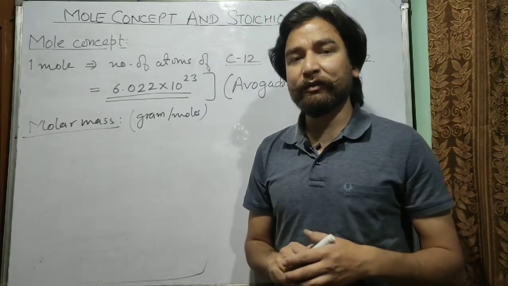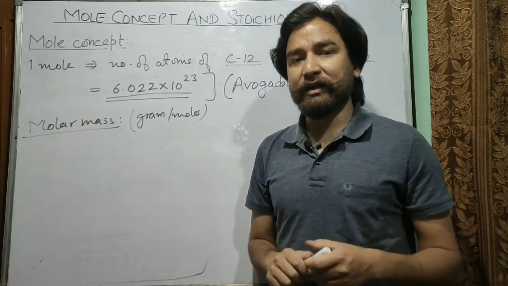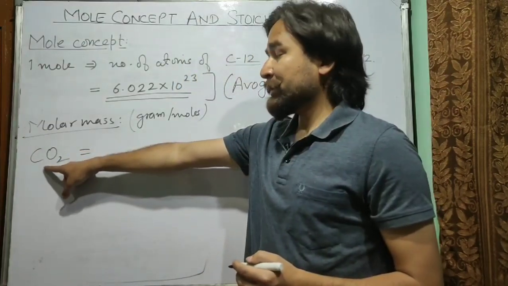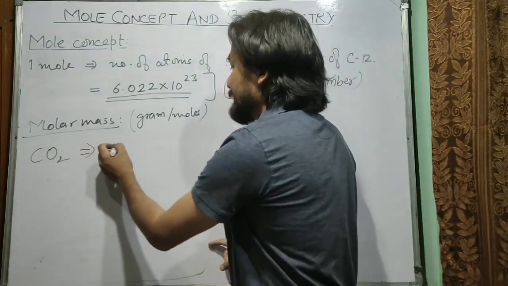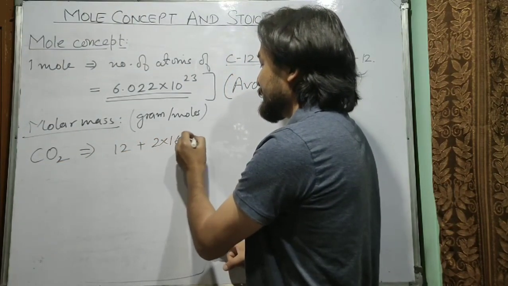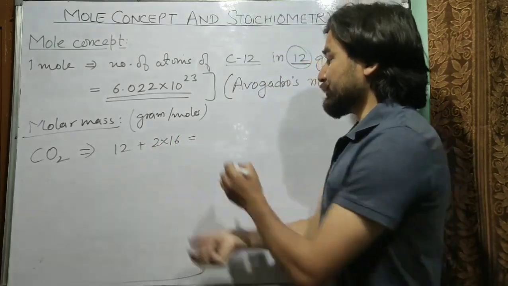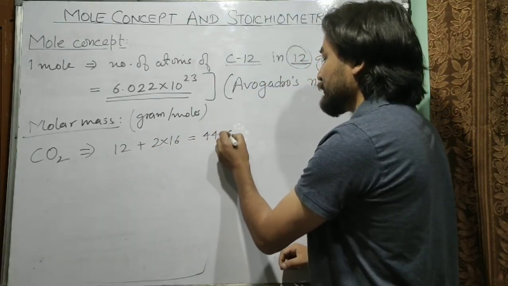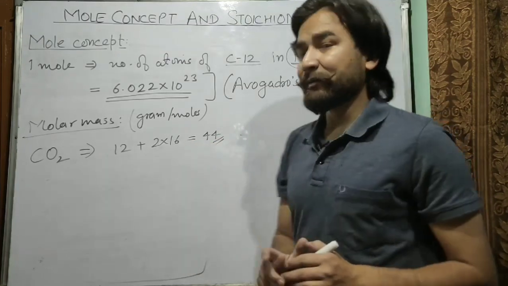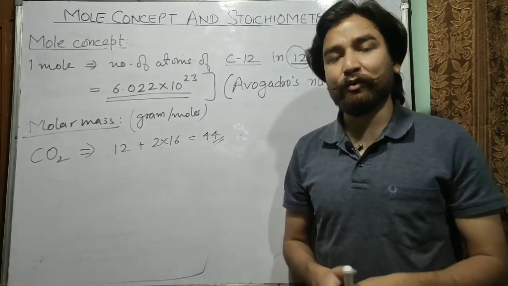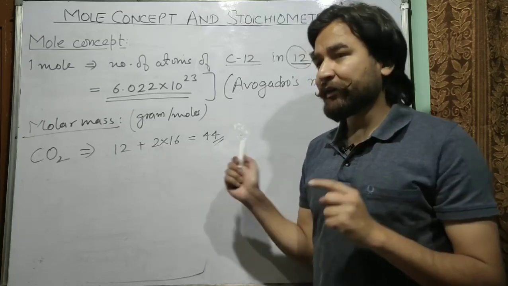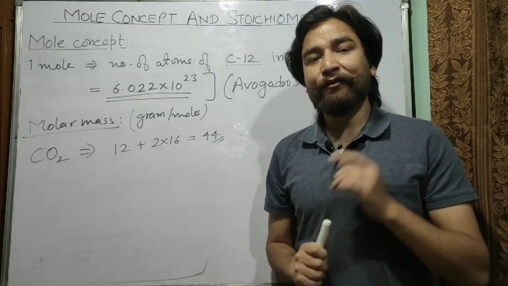So if you have to calculate the molar mass of carbon dioxide, you know that the formula of carbon dioxide is CO2. You can calculate the molecular mass of carbon dioxide: 1 atom of carbon, 12, plus 2 atoms of oxygen, 2 into 16, that is 12 plus 32, which is 44 atomic mass unit. But you have to calculate molar mass, so you will say the molar mass of carbon dioxide is 44 grams per mole, meaning the mass of 1 mole of carbon dioxide is 44 gram.